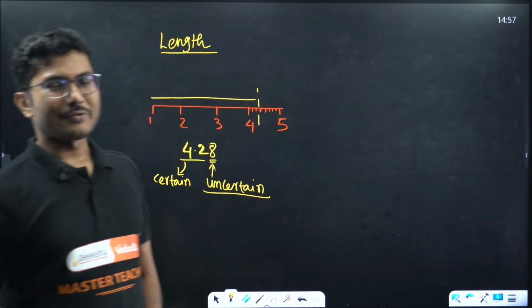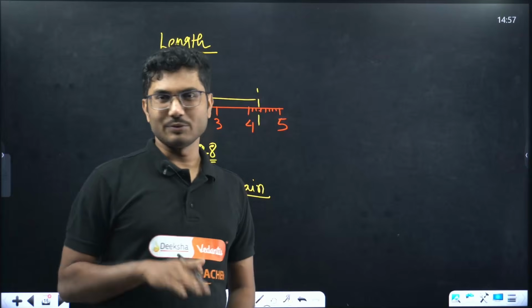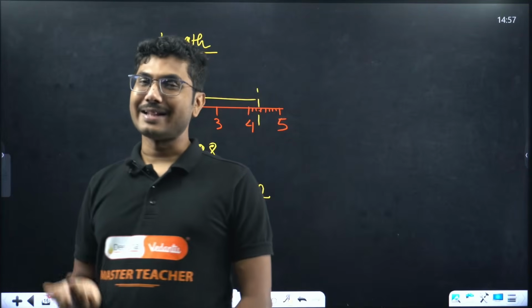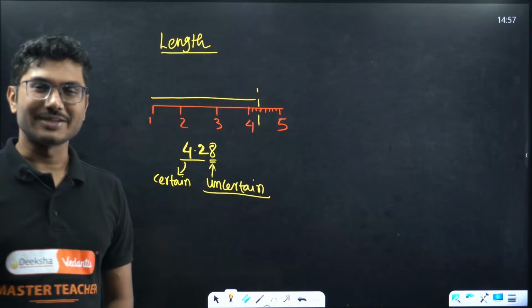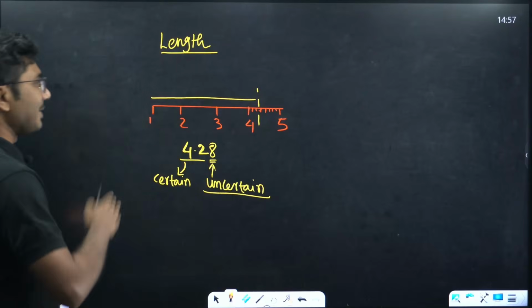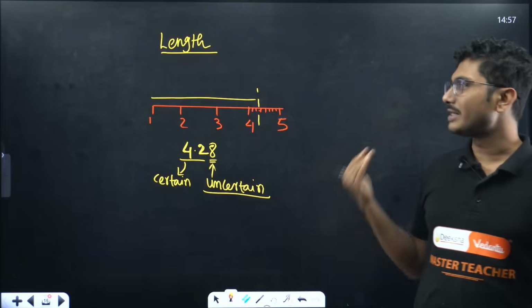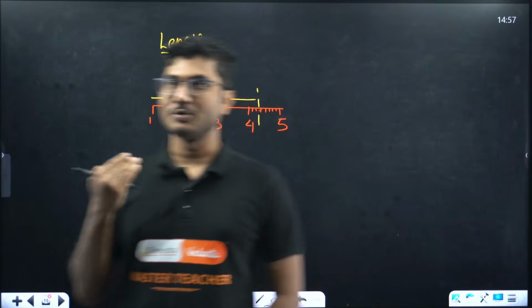If I don't get that question correctly, maybe 71, 72, like that. So that 70 is a fixed certain number, and the extra 5 is the uncertain number. Same with measurement as well. There is a level of certainty, and beyond that there is a level of uncertainty as well.